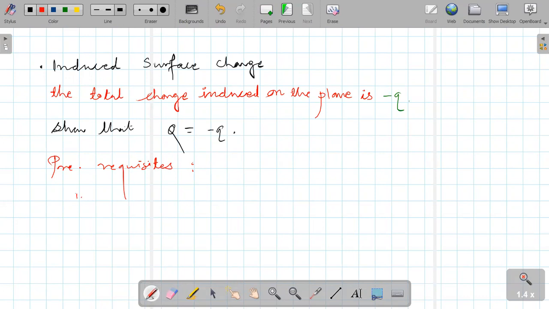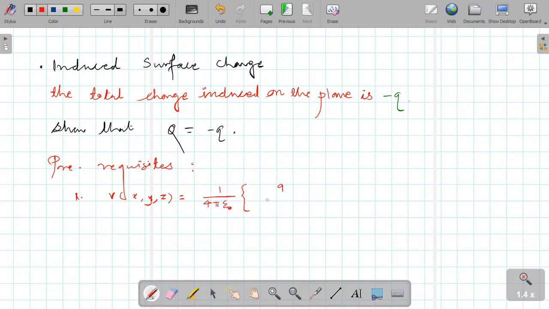Prerequisite 1: V of x comma y comma z is equal to... Anyone can tell me? 1 upon 4 pi epsilon naught, very good. That is 1 upon 4 pi epsilon 0 in bracket q upon root of x square plus y square plus z minus d the whole square.